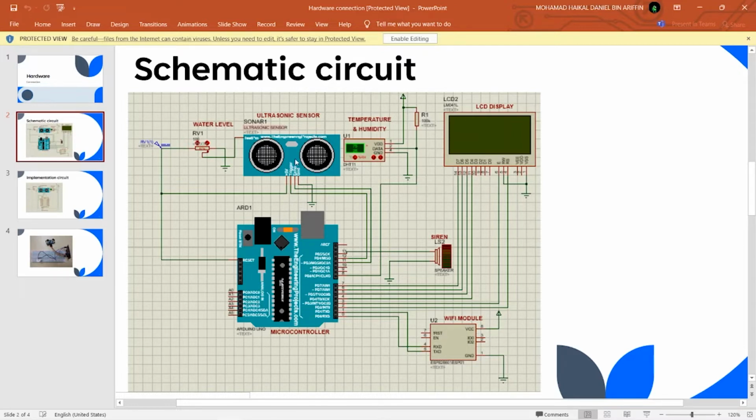First we see the ultrasonic sensor connected with the Arduino Uno at 5 VDC. We power the ultrasonic sensor and ground, and then the trigger is important to detect a certain level of obstacle, and the echo is very important to receive back the signal. And then we can see the connection to Arduino Uno. The ultrasonic sensor senses certain levels, like first level, second level, third level from the water level.